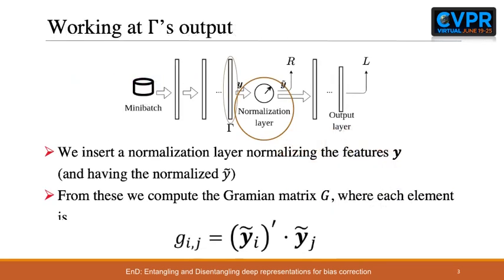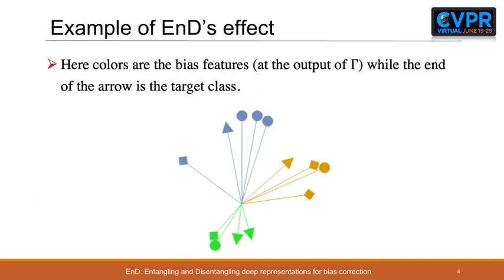Let us identify in our deep model some bottleneck layer gamma, followed by a feature normalization layer. From the normalized representation, we can compute the Gramian matrix on the features, which is the foundation of our regularization strategy. Let us represent the extracted features in a hypersphere.